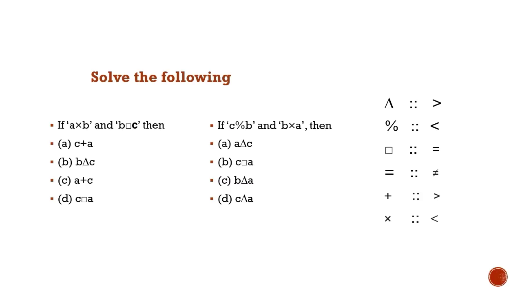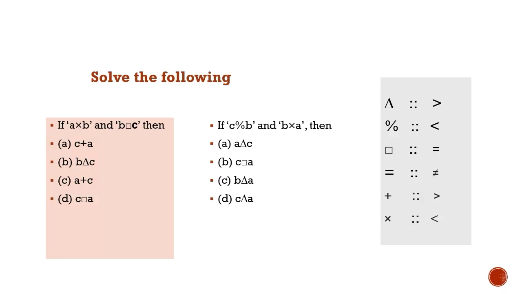Now moving on towards the next questions, you'll see the analogy given on the right side. It is similar to the last question. It is actually a part of the last question. If you see the first question, A multiplication B and B square C, you can just pause the video and try to guess the answer. So let us solve.